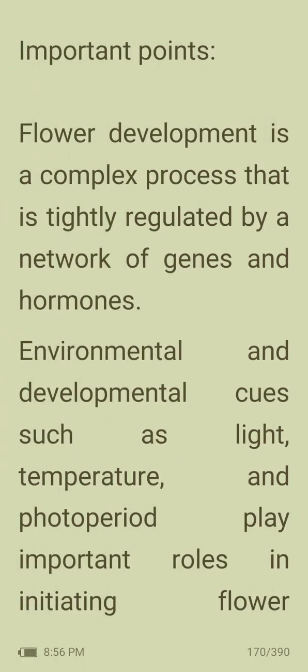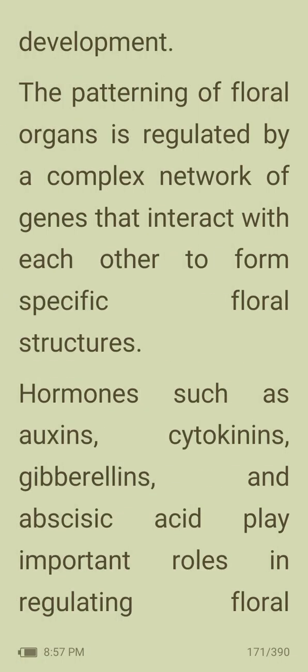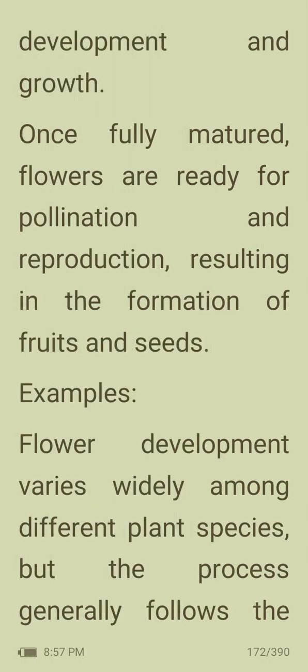Next, important points. Flower development is a complex process that is tightly regulated by a network of genes and hormones. Environmental and developmental cues such as light, temperature, and photoperiod play important roles in initiating flower development. The patterning of floral organs is regulated by a complex network of genes. And hormones such as auxins, cytokinins, gibberellins, and abscisic acid play important roles in regulating floral development. Once fully matured, flowers are ready for pollination and reproduction.